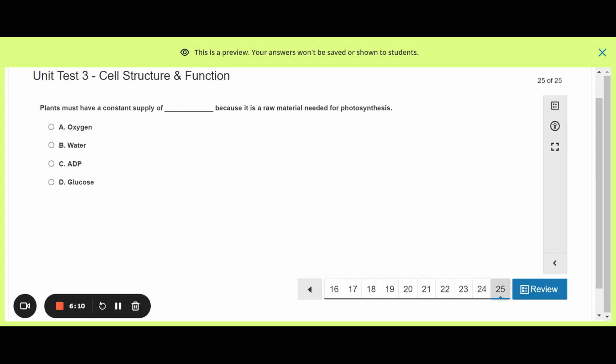Water, yes. ADP, no. That's one of those intermediates. If you looked at the videos of the individual stages of photosynthesis, there's a lot of ADP to ATP conversion happening. And the last choice is glucose. No, just like oxygen, it's a product. So your answer is B.